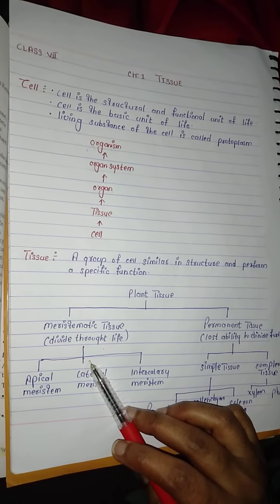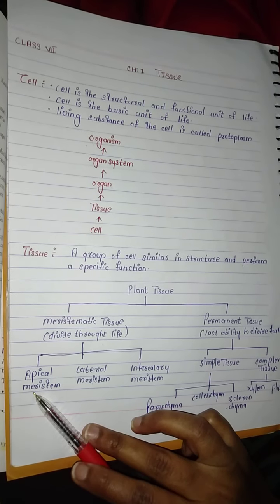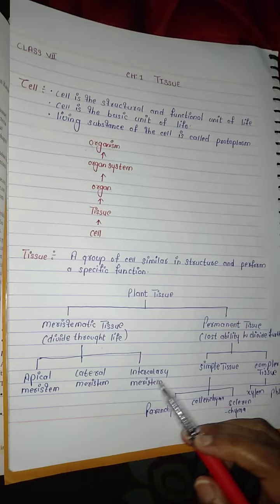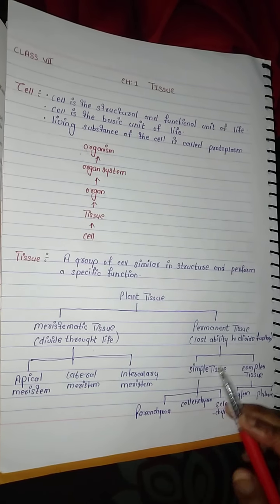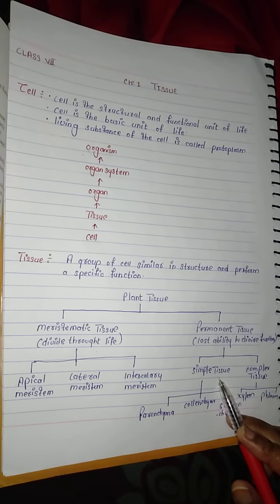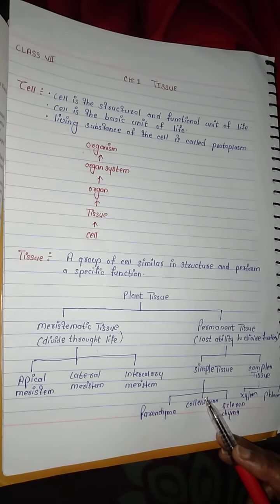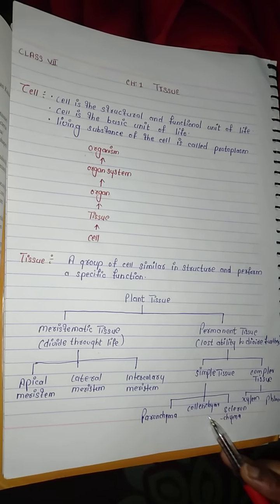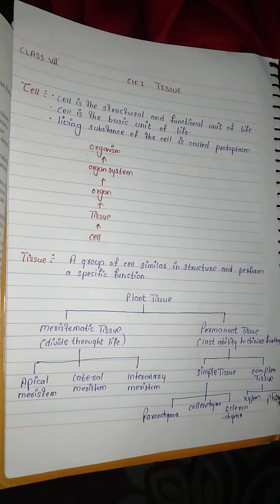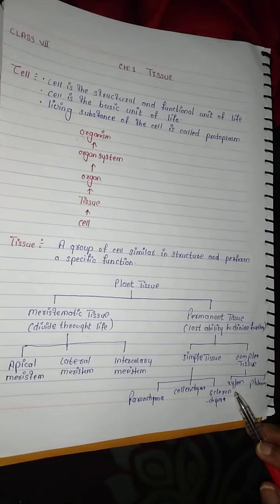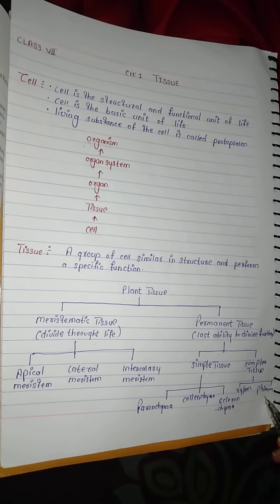Meristematic tissue is divided into 3 types: apical meristem, lateral meristem, intercalary meristem. And permanent tissue is divided into 2 categories: simple tissue and complex tissue. Simple tissue is also divided into 3 types: parenchyma, collenchyma, and sclerenchyma. And complex tissue is divided into 2 types: xylem and phloem.